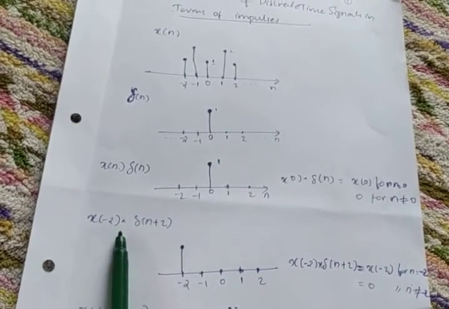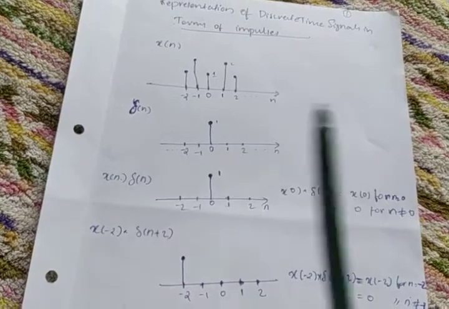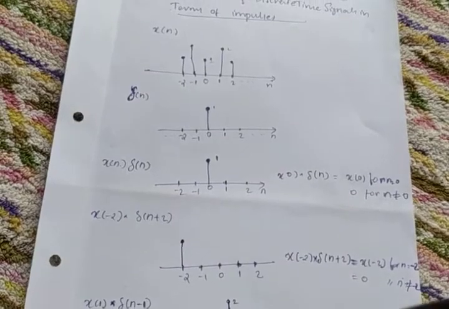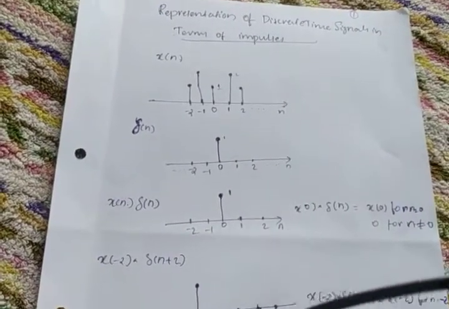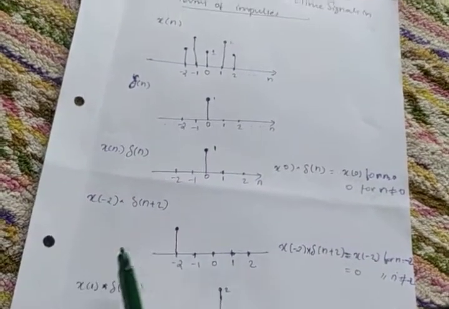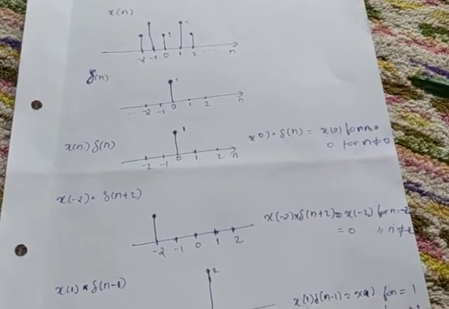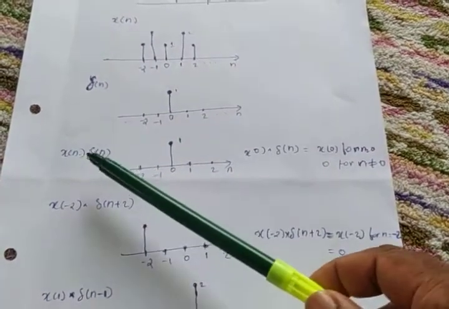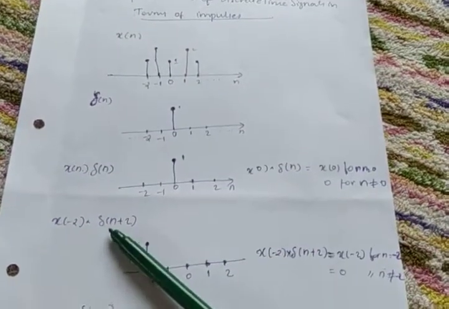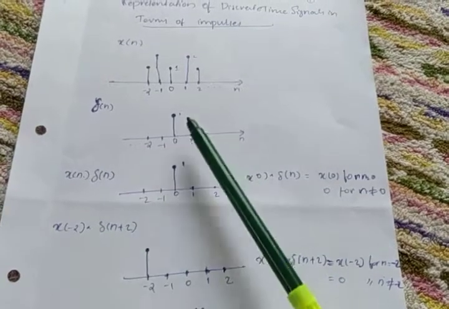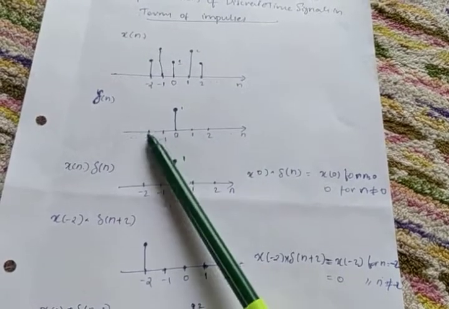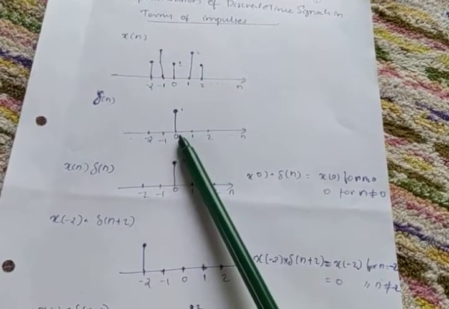Now another signal: x of minus 2 into del of n plus 2. What will happen? First you have to draw x of minus 2. Listen here: this is x of minus 2, that means n is minus 2. At minus 2, what is the amplitude? 1. Del of n plus 2, what is it? Del of n, you know. What is del of n plus 2? Del of n plus 2 means on this discrete axis, the point becomes minus 2.